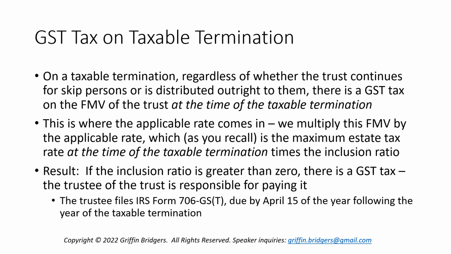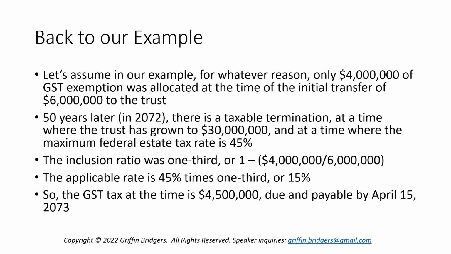But it's important to distinguish there between a taxable termination in the form of an outright distribution versus a taxable distribution, which we're going to look at in a few minutes. But jumping back to the trustee's obligation to pay, they also have a filing obligation. You report this GST tax due on IRS Form 706-GS(T), which is due by April 15th of the year following the year of the taxable termination. Now, practically, if this is done right, you're rarely going to have a taxable termination because you're usually going to be dealing with ways to avoid the GST tax on the occurrence of such an event.